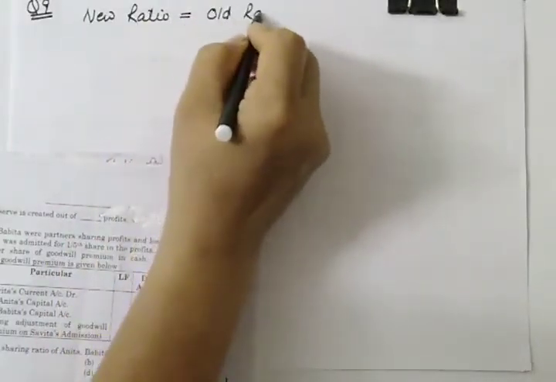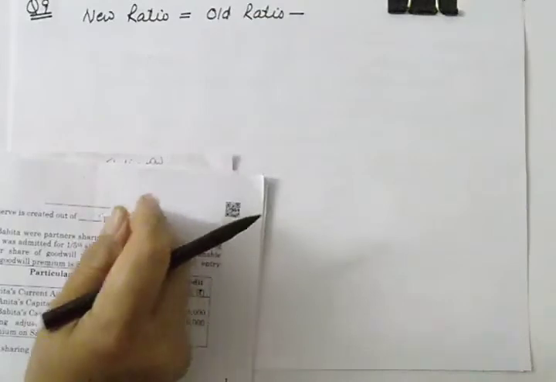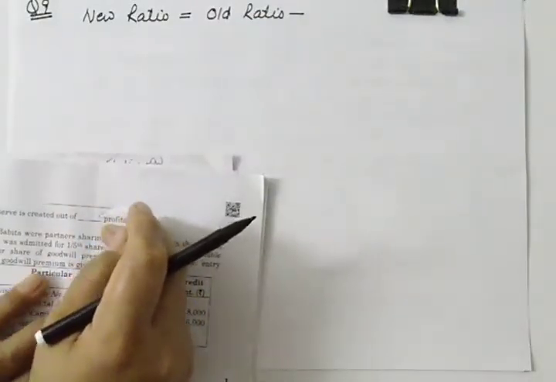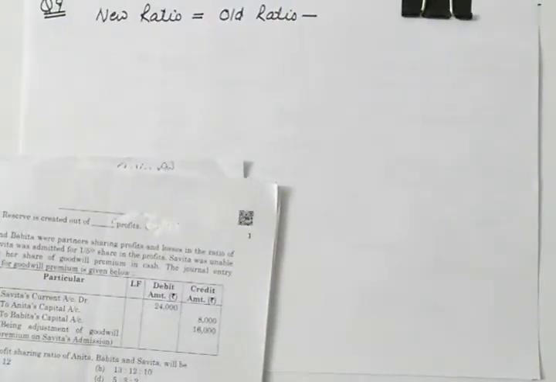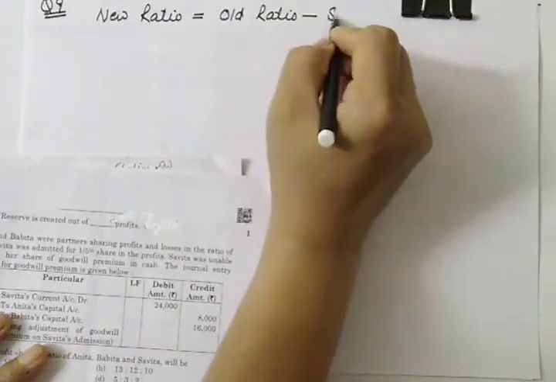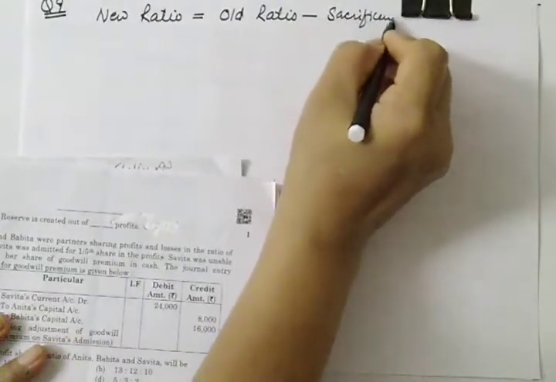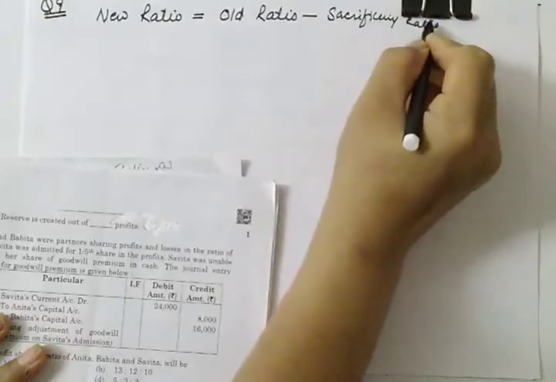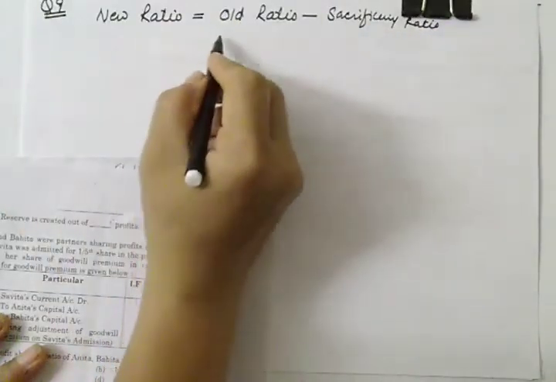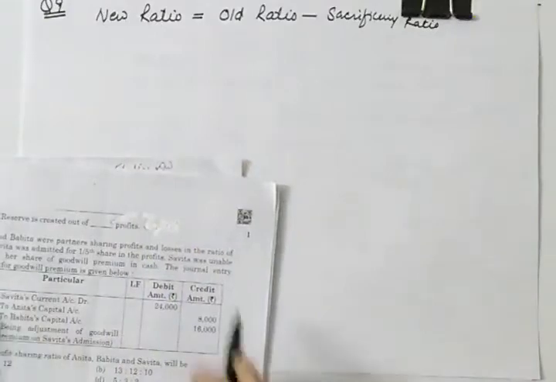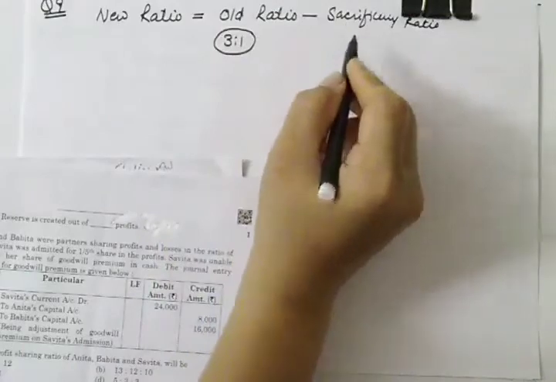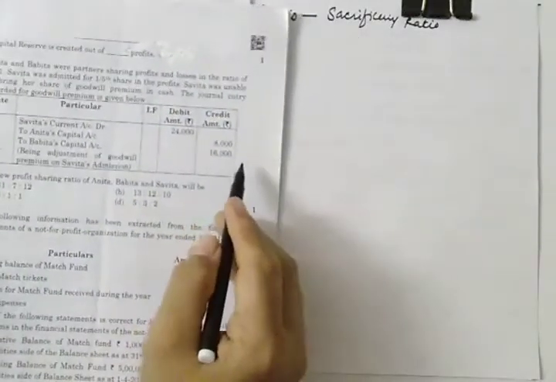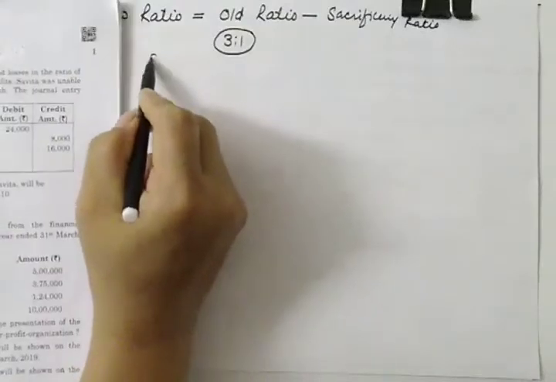New ratio is equal to old ratio minus sacrificing ratio. The old ratio of the partners is given to us as 3:1. But the sacrificing ratio, we can calculate against the sacrifice. How to calculate the sacrificing ratio?